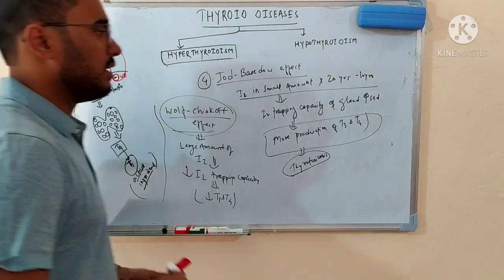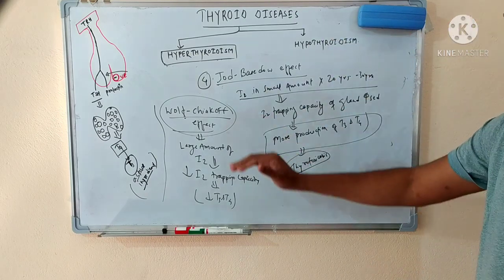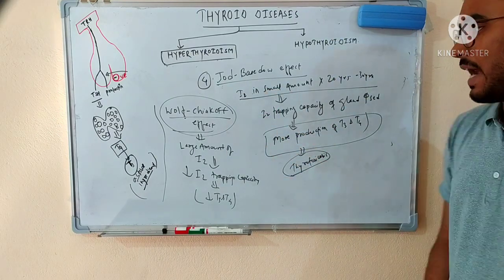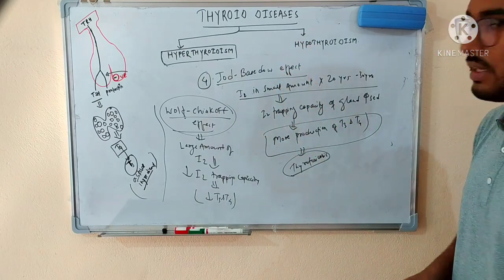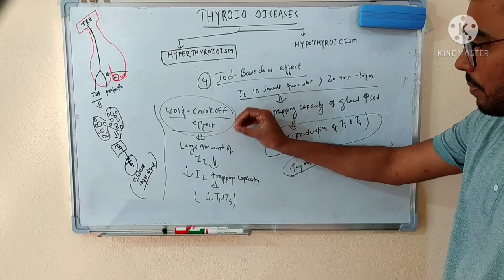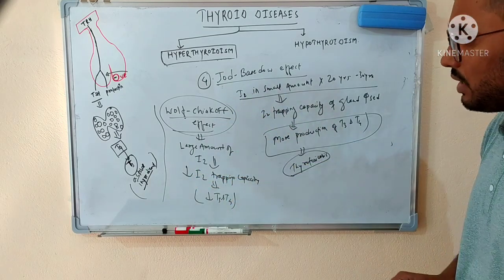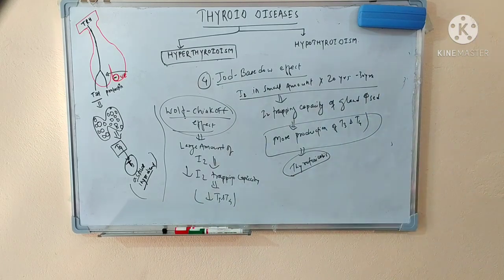So we saw that in one scenario the same iodine is increasing the production, and in another scenario it is decreasing the production. The only difference is that in the Jod-Basedow effect, the iodine was in a small amount, which is why it was increasing the iodine trapping capacity of the thyroid gland. But in the Wolff-Chaikoff effect, the iodine is given to the person in a large amount, which will decrease the iodine trapping capacity and decrease the production of T3 and T4. So we will discuss this later also.